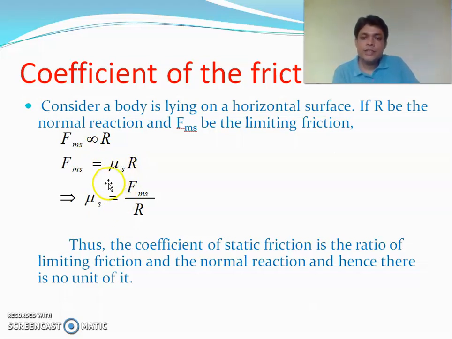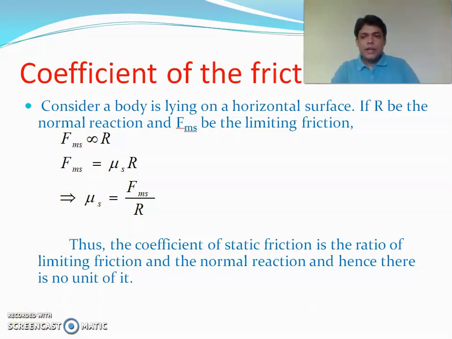So mu s is the ratio of the limiting friction and the normal reaction. As it is the ratio of two forces, mu s is dimensionless or unitless.